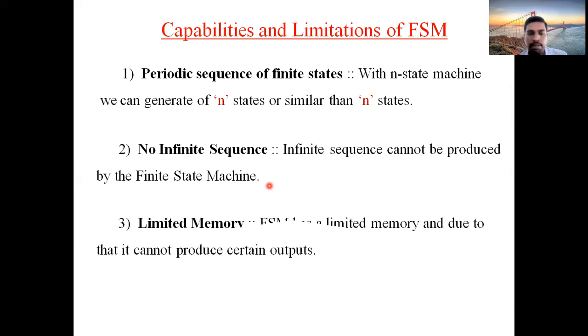And the third one is a limitation that it consists of a limited memory. For the same reason, as we have a finite number of states, in general we require only a limited memory. So as this FSM consists of limited memory, it cannot produce certain outputs, the ones regarding the infinite sequence.